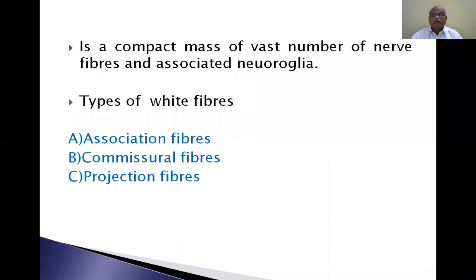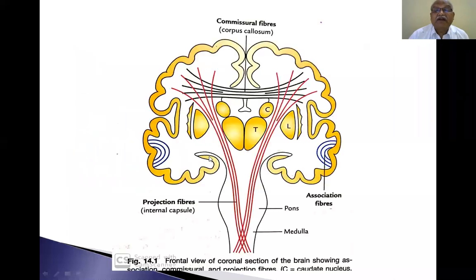The types of white fibers are association fibers, commissural fibers, and projection fibers. The white matter of the cerebral hemisphere is a compact mass of a vast number of nerve fibers and associated neuroglia. There are three types of white fibers: number one, association fibers; number two, commissural fibers; number three, projection fibers.